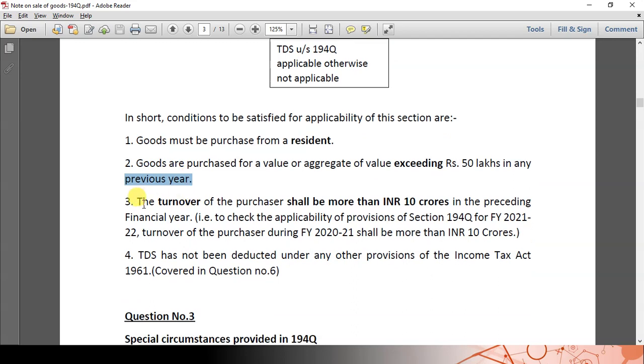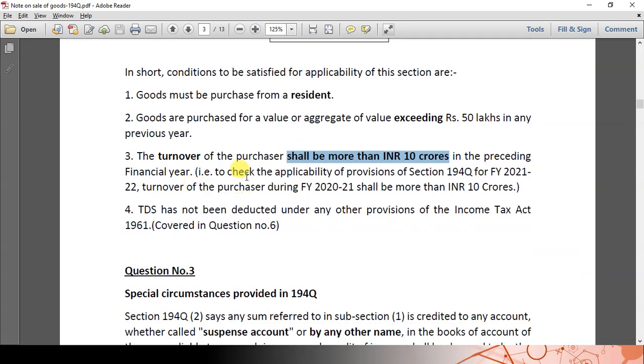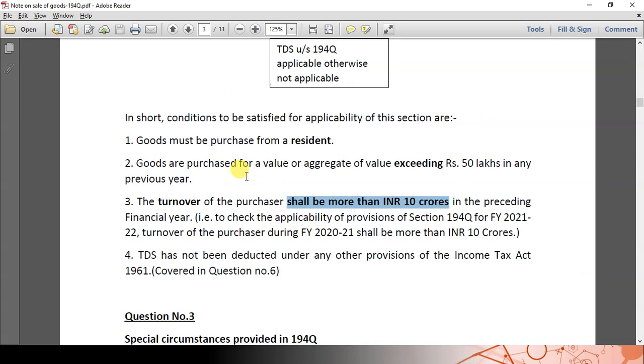And the buyer B's turnover during the preceding year has to exceed 10 crores. Only then is TDS under section 194Q applicable. And one more condition: TDS under section 194Q is not applicable if TDS provisions for this transaction are covered under any other section. This is covered under question number 6.